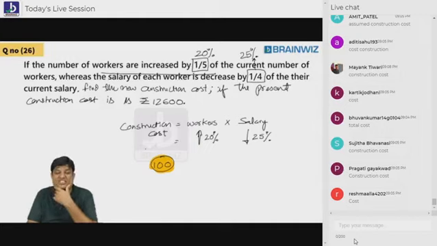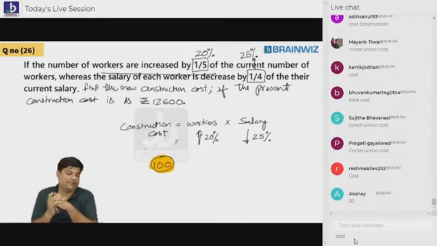Cost, construction cost is 100. Very good. Always in area, the product is 100. That's what I'm just asking you to remind you, whether you know the basics or not. Following, everybody? That's good.